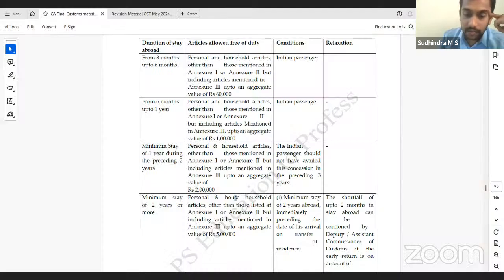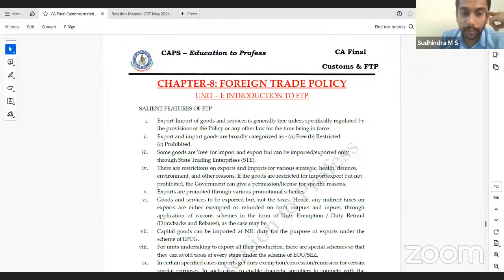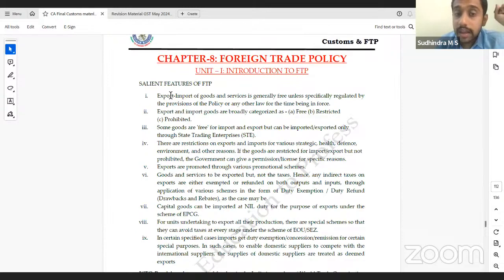We are left with FTP, Foreign Trade Policy. Now, we all know foreign trade policy, the recent one, 2023, was notified last year, from 1st of April 2023. Right? We'll just look into the salient features. I don't think we'll be able to look into other aspects; we can discuss them in the next class. We'll just look into the salient features of this new FTP 2023.